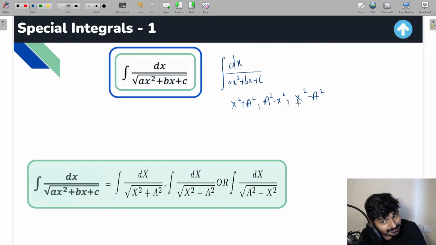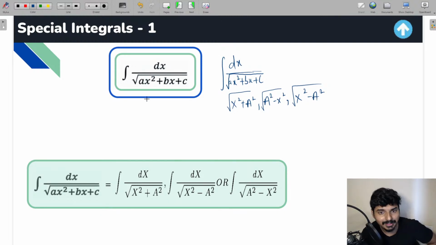Similarly, when you have a square root of the ax square plus bx plus c term, in this case also you have to apply the same method. You take the quadratic expression, apply the completing square method. When you apply the completing square method, the denominator will be in one of these three forms, for which you can apply the appropriate formula and you're going to get the solution.